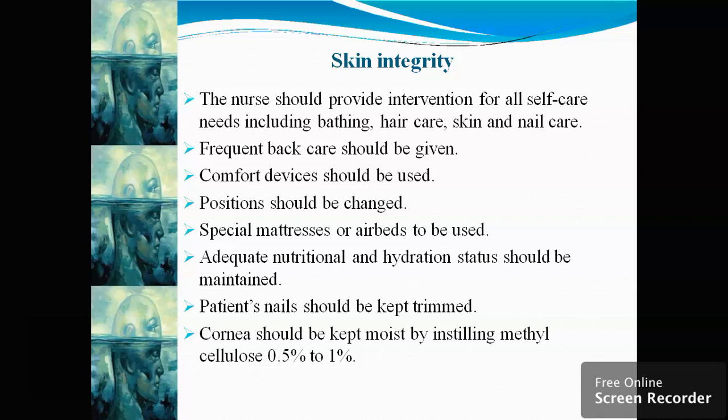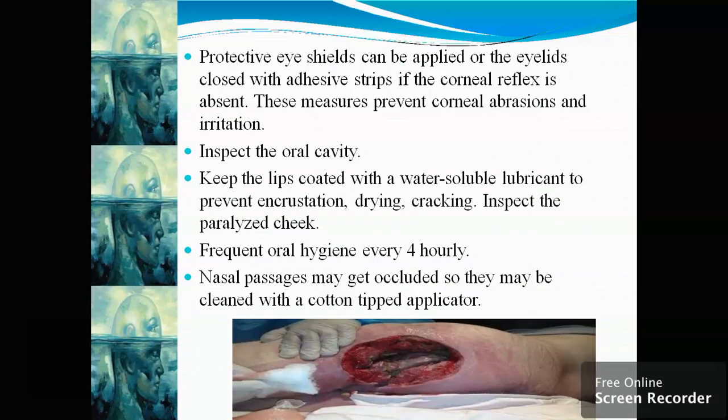Patient nails should be kept trimmed. Cornea should be kept moist by instilling methyl cellulose 0.5% to 1%. A protective eye shield can be applied, or eyelids closed with adhesive strips if corneal reflex is absent. Inspect the oral cavity. Keep the lips coated with a water soluble lubricant to prevent drying and cracking, and inspect the paralyzed cheek. Nasal passage may get occluded, so it may be cleaned with a cotton tipped applicator.